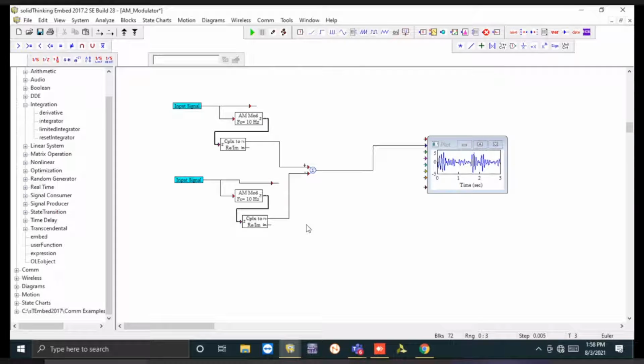So result will be 2 Ac cos 2πfct into kaMt, right? So 2 into Ac cos, that is carrier signal. So 2 into Ct into Mt basically. So this will give you the product of carrier and master signal. So carrier and master signal, when you will multiply, you will have DSBSC signal, you know.